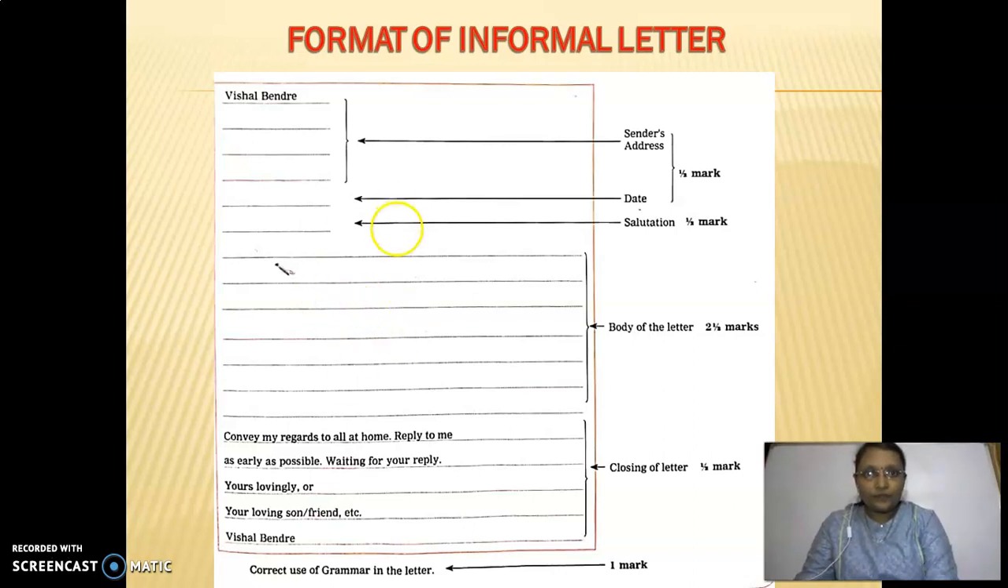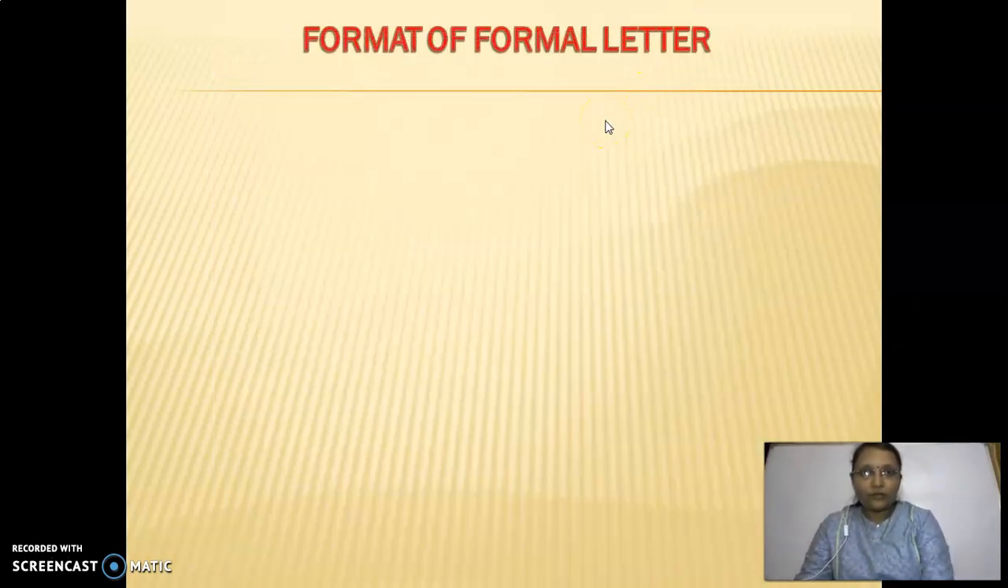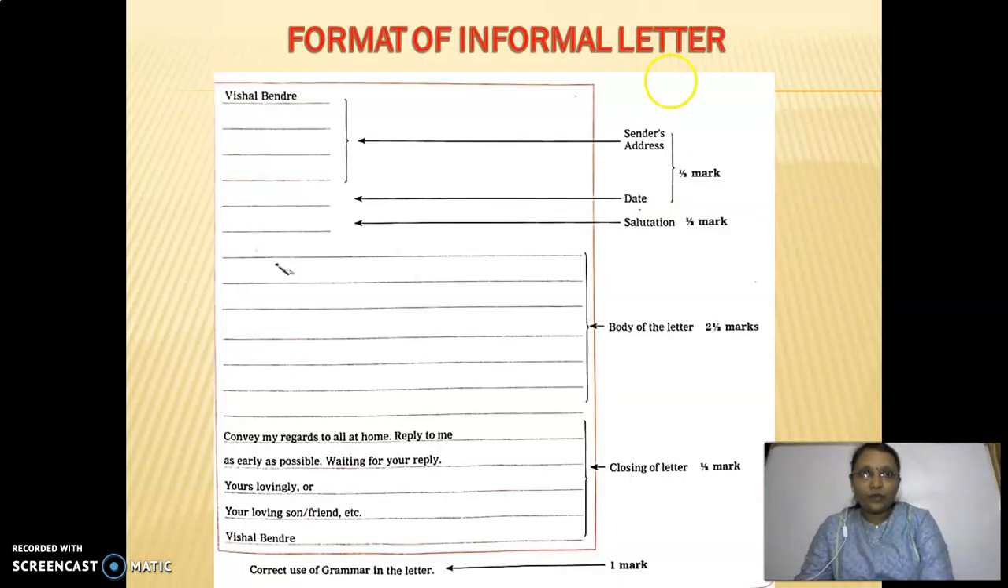So you can see here, first is sender's address, and date you have to include in that. See, sender's address and date including will get half mark. After that, you have to leave one line here and then you have to write the salutation. It is informal letter. So salutation means you have to write here dear friend, dear father, dear mother, dear sister. Like this salutation you have to write. It will be for half mark.